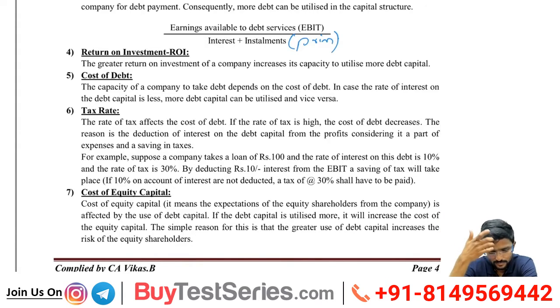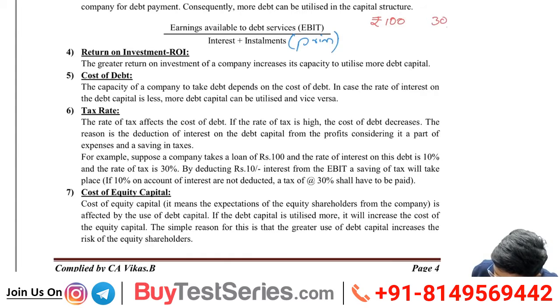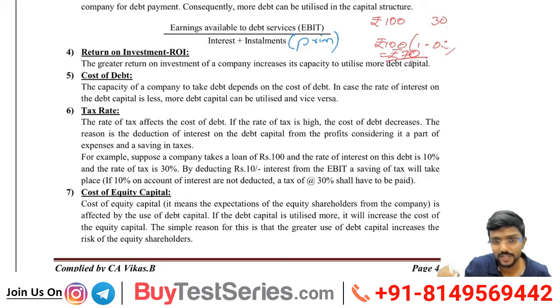Tax rate: the rate of tax affects the cost of debt. If the rate of tax is high, the cost of debt decreases. Why? Simple. If I am paying 100 rupees interest, assume the tax rate is 30%. Effectively, how much am I paying? 100 rupees into 1 minus 0.3, that is tax amount, that is equal to 70. I gave an example of this in the initial class.